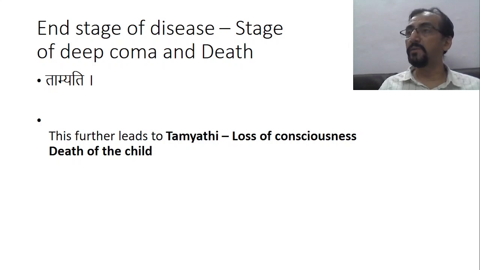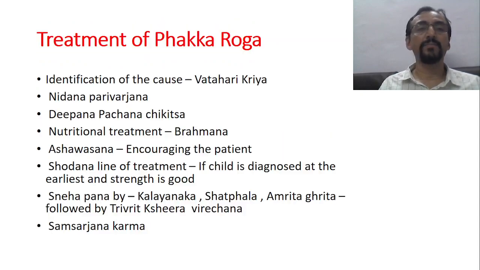The child is not able to respirate, and as a result there is no oxygen supply. The metabolic wastes are not given outside. Everything is collected. There is metabolic acidosis happening. Meantime there is no oxygenation inside, and the nerve cells badly suffer. Ultimately it leads to the stage of unconsciousness, and that is the end of the patient. Loss of consciousness and the end of the child with death.